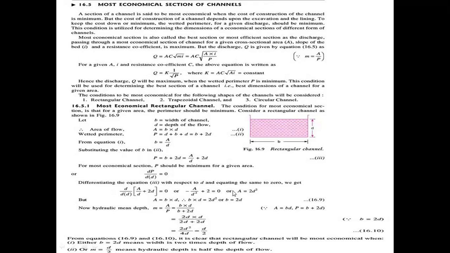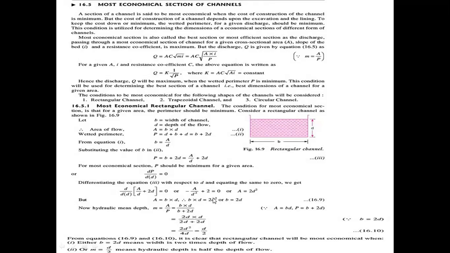Here the area a is given by the formula b into d. So substitute b into d in the equation a equal to 2d square: b into d equal to 2d square. Now, b equal to 2d square by d, since d is multiplied on the left side and comes to the denominator on the right side.